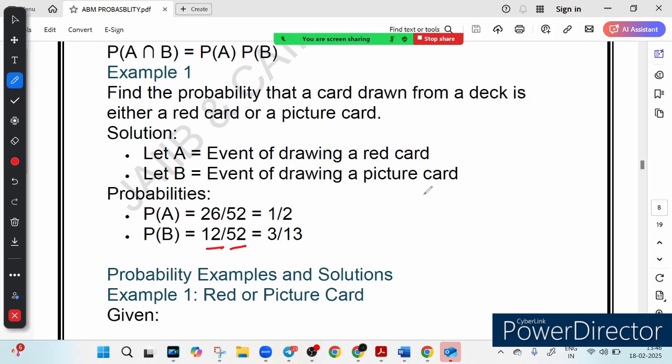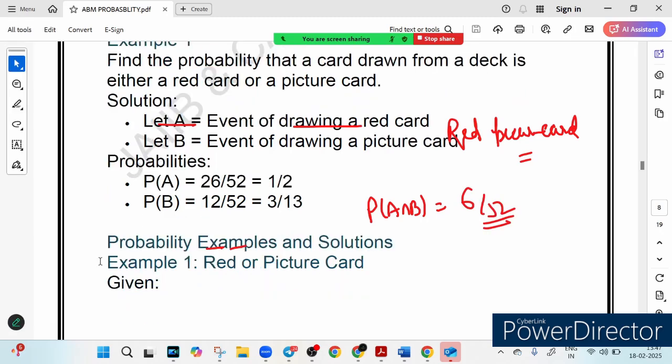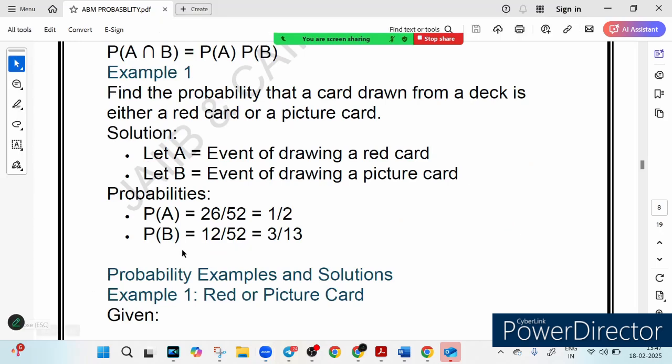Now if I ask you the question, that the card drawn is either a red card or a picture card, so what will be the probability of a red picture card? It will be just 3 picture cards multiplied by 2 red suits, so 6. So P(A intersection B) is equal to 6 upon 52. So this is about the cards, right?